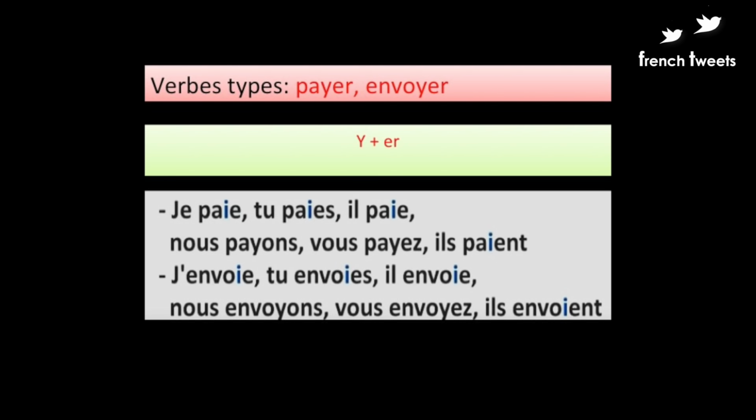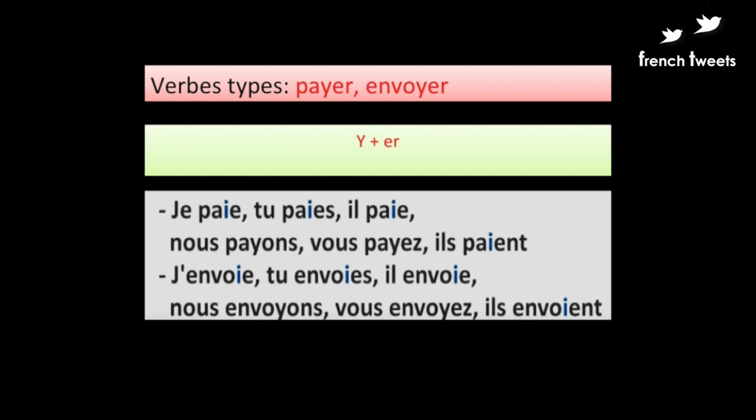Now let's check the last set of -er ending verbs, those ending in y plus er, and we have the verbs payer and envoyer. Here you'll find that y is replaced with i, that is, y becomes i when we make the conjugations, except for nous and vous.